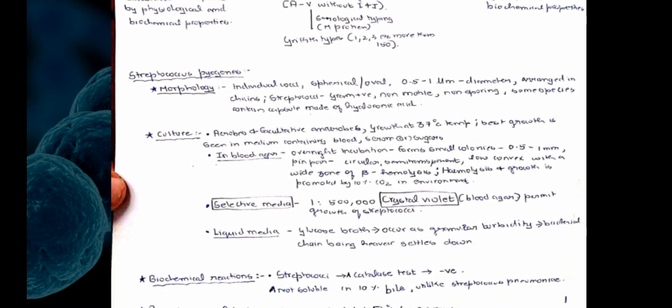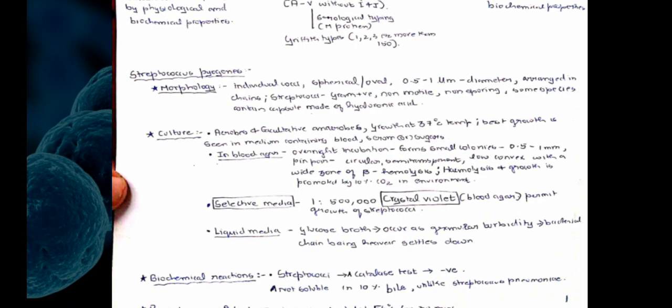For Streptococcus pyogenes, the morphology includes individual cocci which are spherical to oval in shape. They are 0.5 to 1 micrometer in diameter and arranged in chains. Streptococcus is gram-positive, non-motile, non-sporing, and some species contain a capsule which is made of hyaluronic acid.